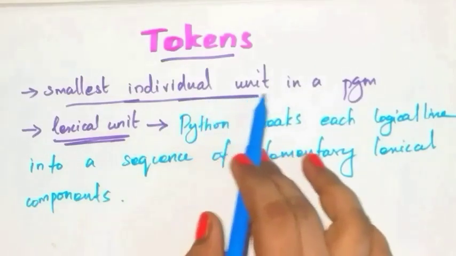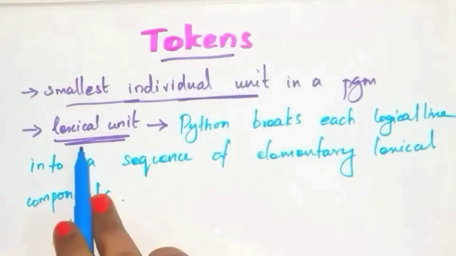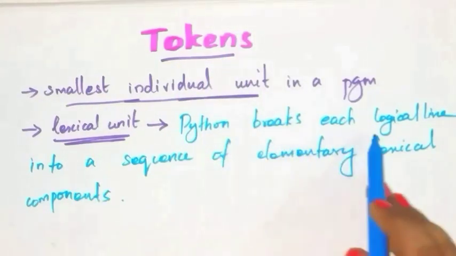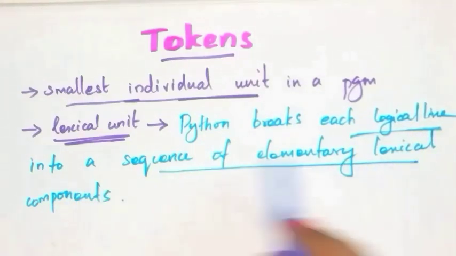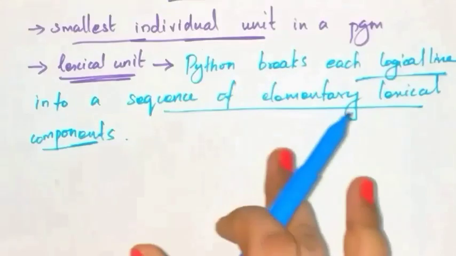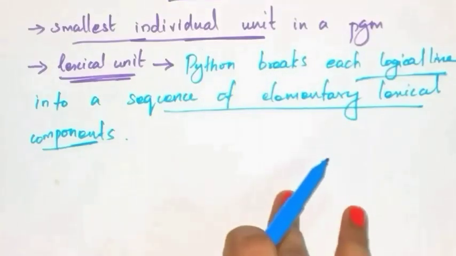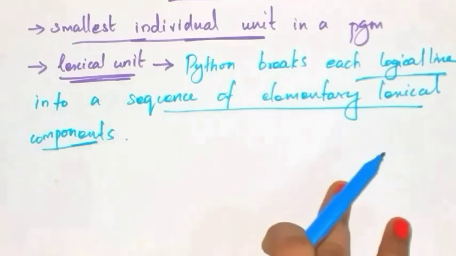The smallest individual unit in a program is called a token. It is also called a lexical unit, because Python breaks each logical line into a sequence of elementary lexical components. How many types of tokens are allowed in Python? There are 5 types of tokens available in Python.